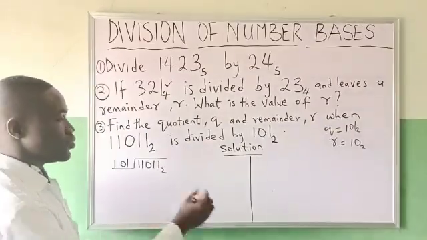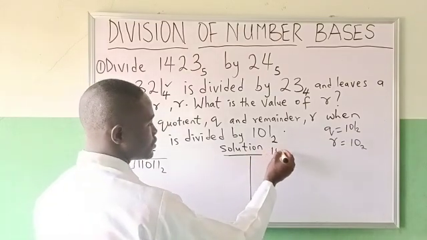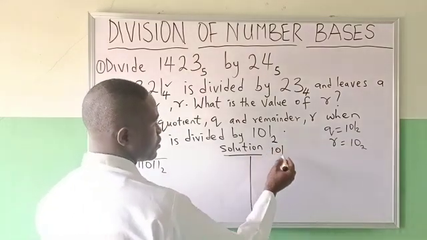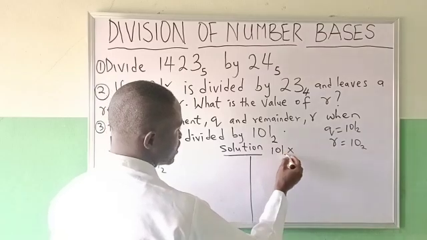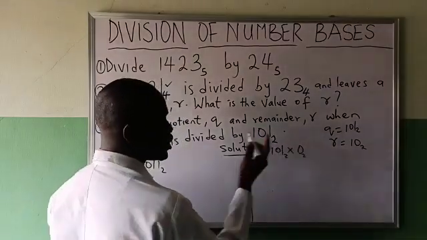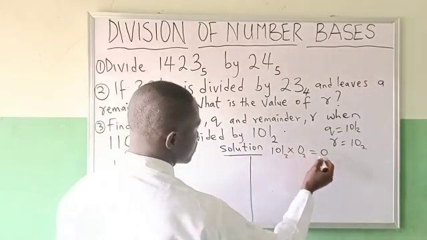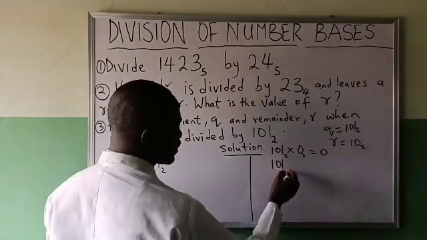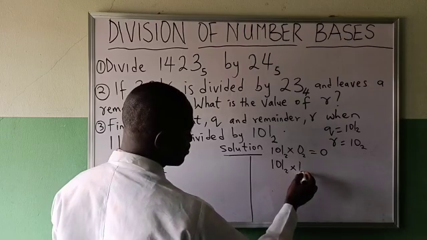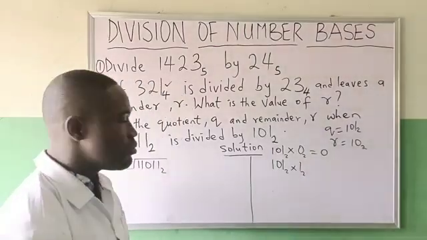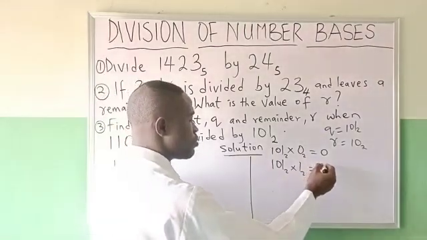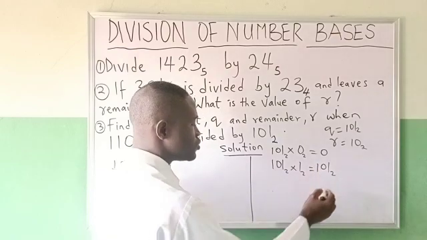Okay, then we now come here and say 101 in base 2 times 0 in base 2 is 0. 0 times this is what? 0. 101 in base 2 times 1 in base 2 will be giving us 101 in base 2.